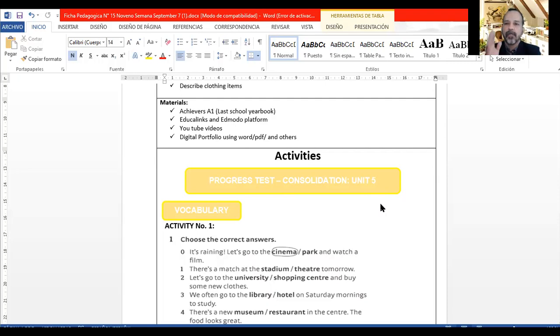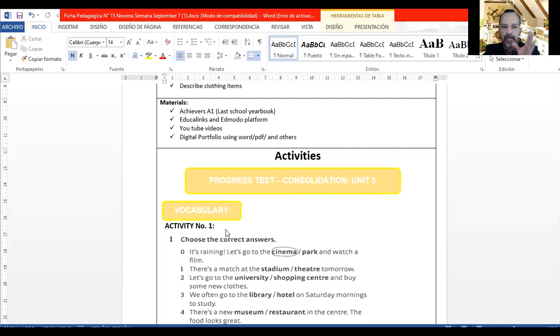After you finish every unit, you're going to have a consolidation test or progress test. So next week, you will have progress test consolidation unit 6, and so on, just to see how well you have acquired the English knowledge.